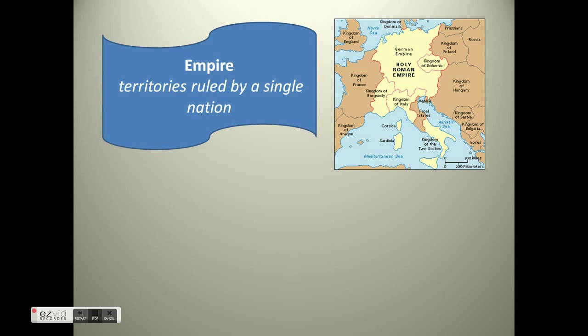So to break it down a little bit further with each of these terms. What is an empire? An empire is territories ruled by a single nation. Last year in your world cultures class, you briefly talked about the Roman Empire. You can see that it really expanded out, and it's all controlled by one nation.